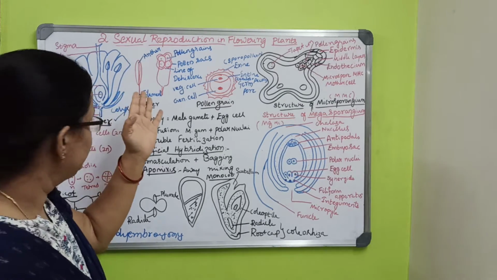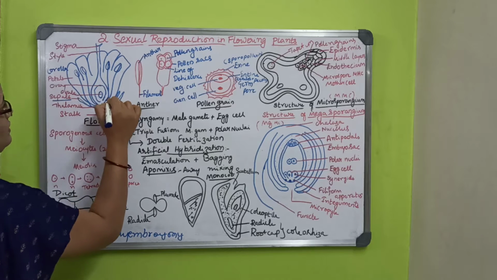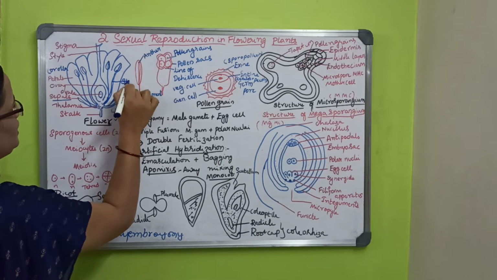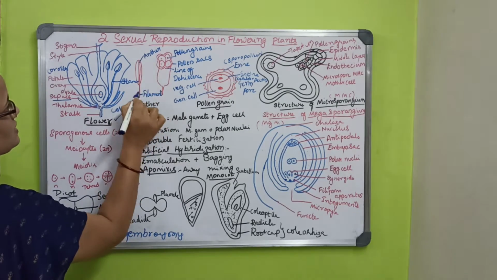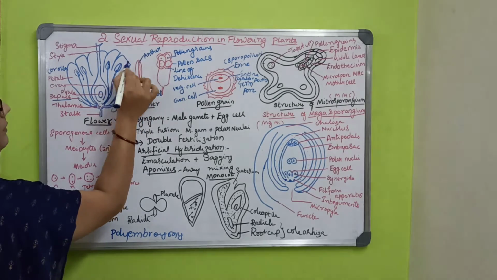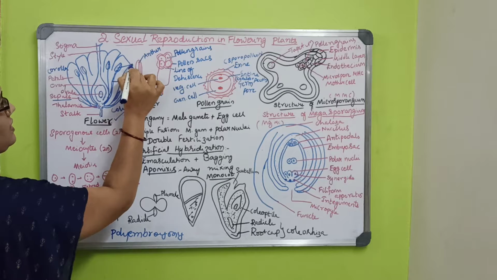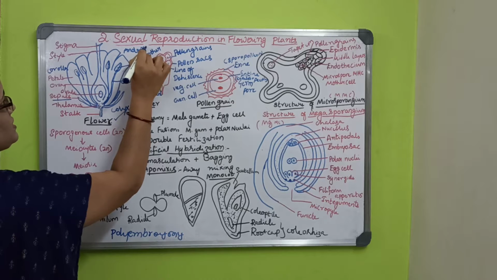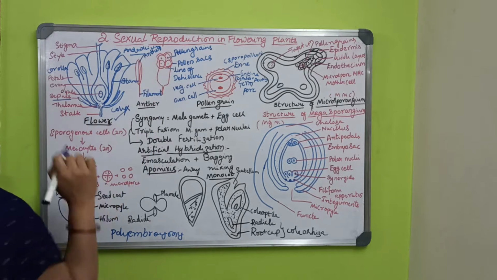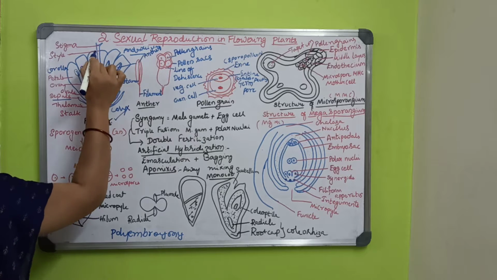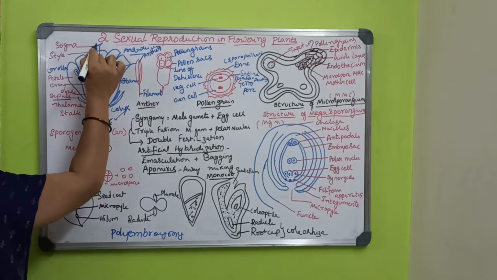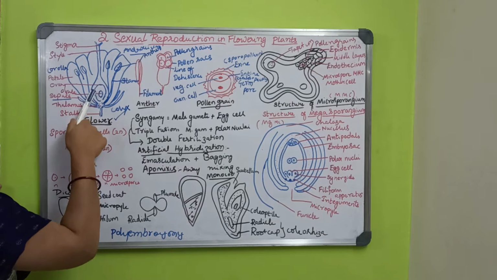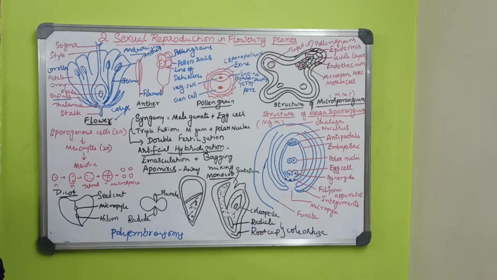The male part of the flower is the stamen. The stamen has a filament below and the anther above. The anther is also called the androecium. This is the male organ. In the center there will be the style, with the stigma as the upper portion, and at the base of the style will be the ovary, and inside it the ovule.